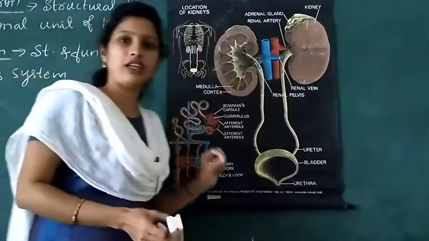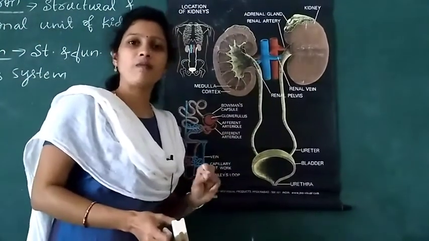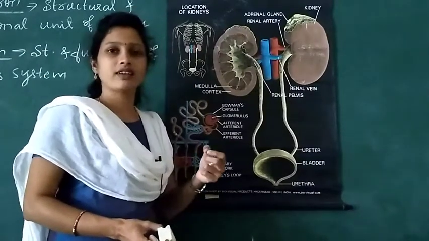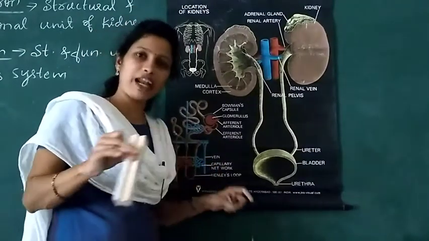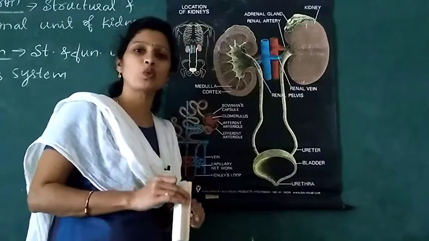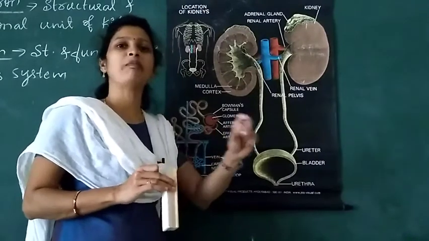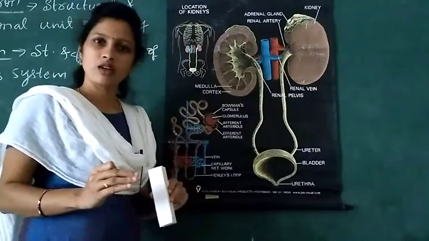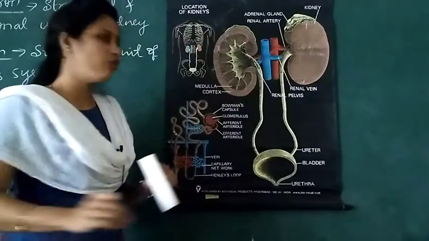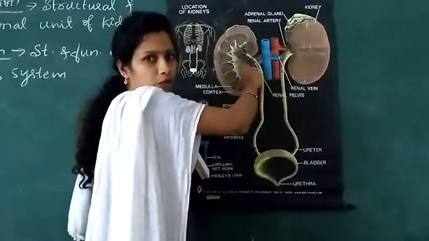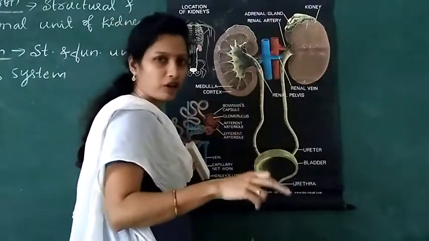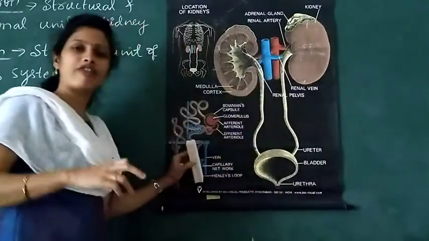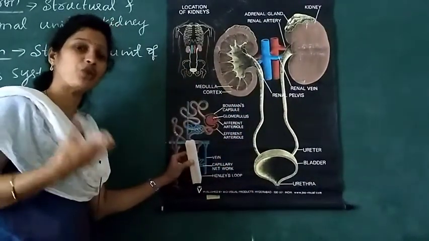Nephrons of the kidney are meant for the filtration of the blood. That filtration separates the nitrogenous waste present in the blood. After filtration, pure blood flows throughout the body, whereas the filtrate is finally called urine.